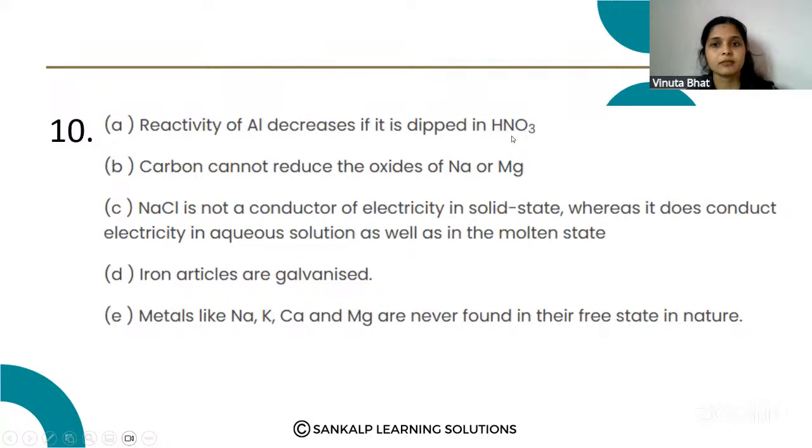Then here, give reasons. One: reactivity of aluminium decreases if it is dipped in HNO3. Second: carbon cannot reduce the oxides of sodium and magnesium. Third: sodium chloride is not a conductor of electricity in the solid state, whereas it conducts electricity in aqueous solution as well as in the molten state. And the fourth one: iron articles are galvanized.